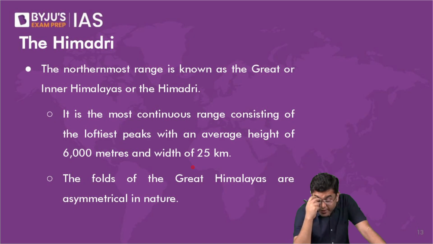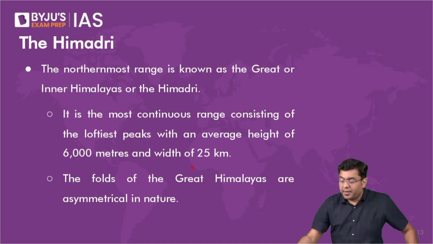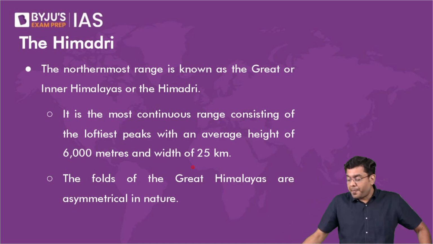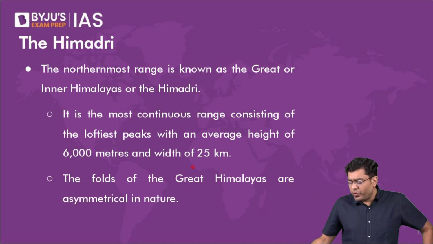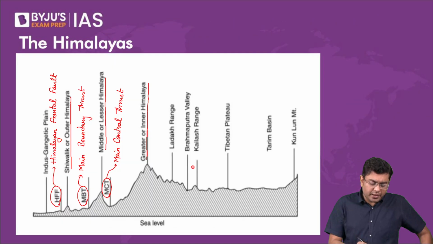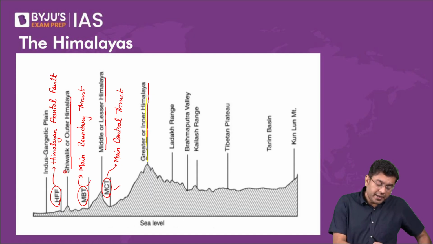That is what I told you already earlier, Chitranshu, that basically here MCT to HFF is north to south. Please take a look at this. This is your greater or inner Himalayas. That is where in between the Himadri and Himachal you have the MCT. Here between the Himachal and the Shivalik you have the MBT. And between the Shivalik and the outer Gangetic plains or the Indo-Gangetic plains, that is where you have the HFF. Okay.